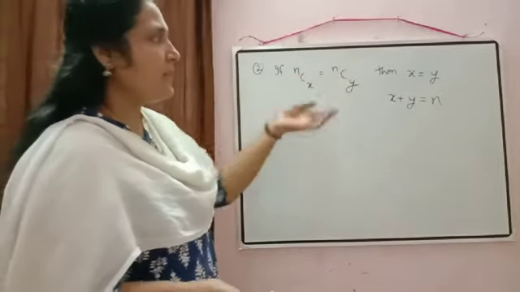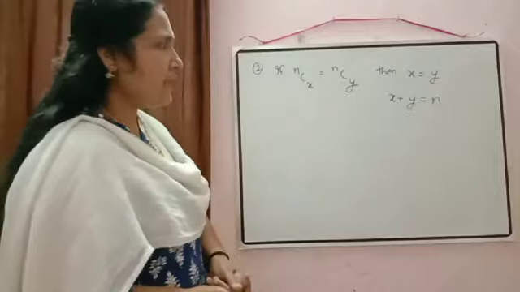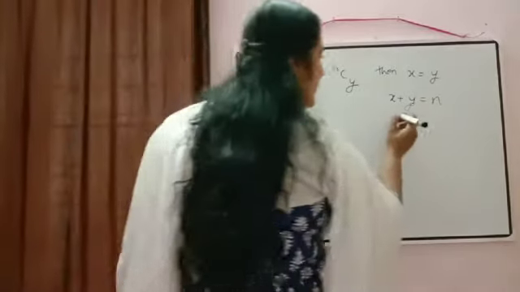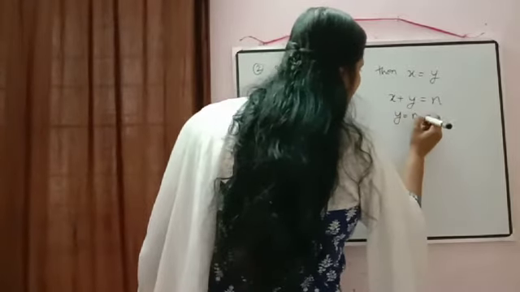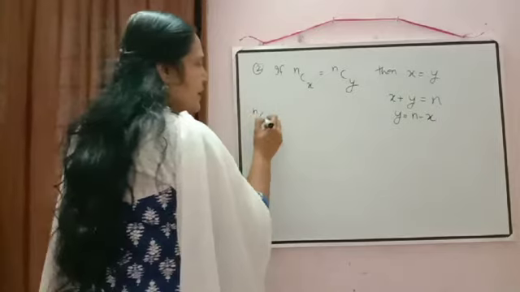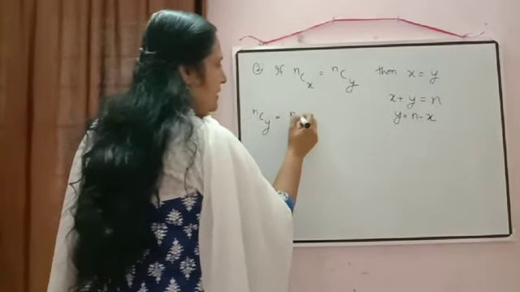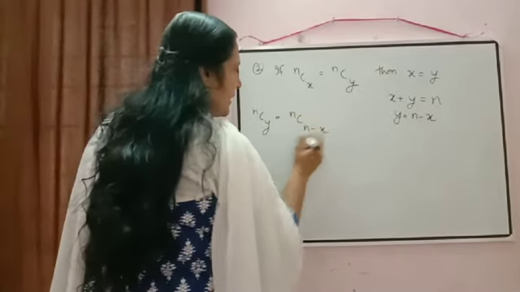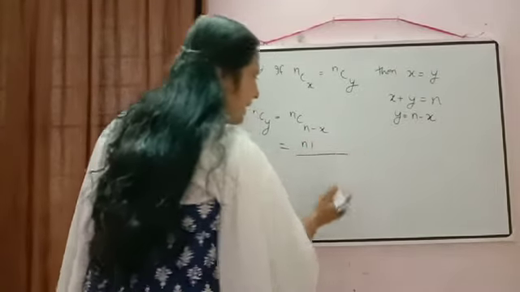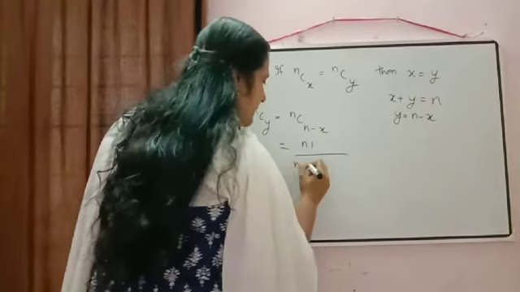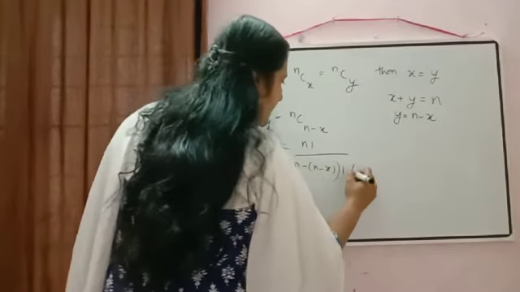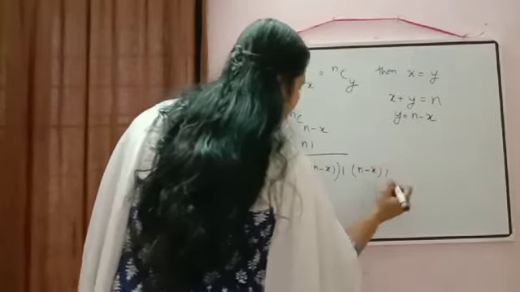Now the second one, if X plus Y is equal to N, then how are we saying that these two will be equal? From here, how can we rewrite Y? Y can be written as N minus X. So just substitute there. NCY can be written as NC(N minus X). Now use the formula, then it will be equal to N factorial by (N minus (N minus X)) factorial into (N minus X) factorial.